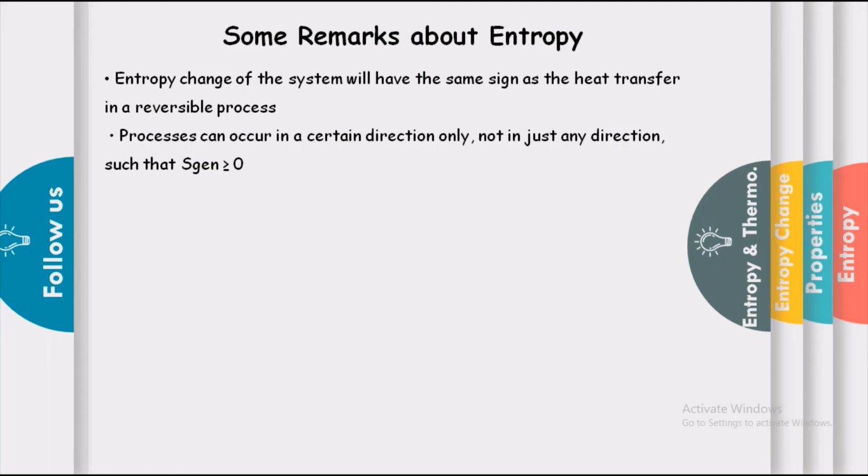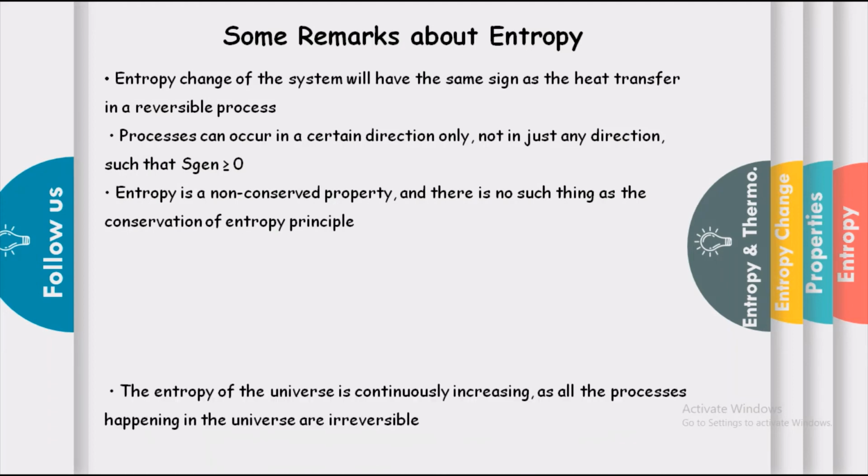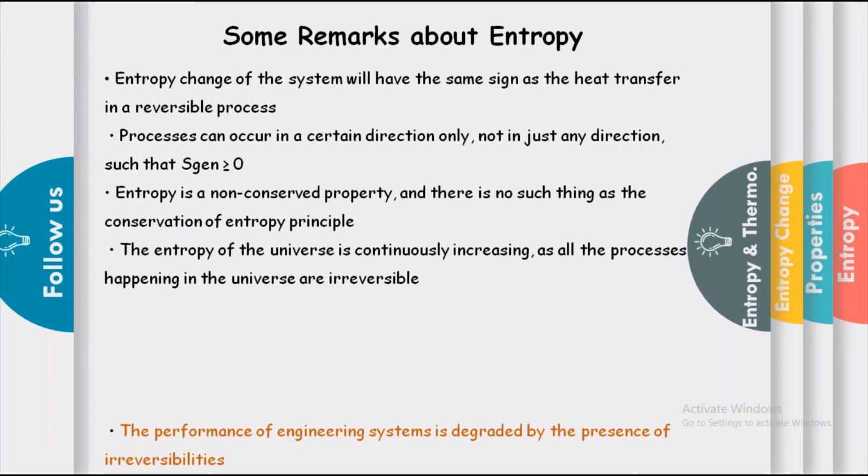Then entropy is a non-conserved property, and there is no such thing as a conservation of entropy principle. Another point to note is that the entropy of the universe is continuously increasing, as all the processes happening in the universe are irreversible.